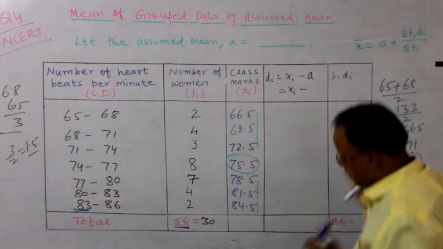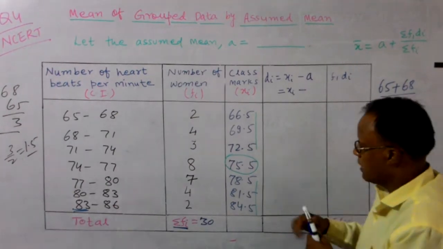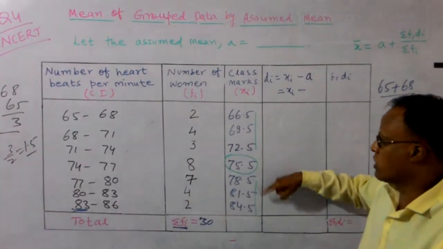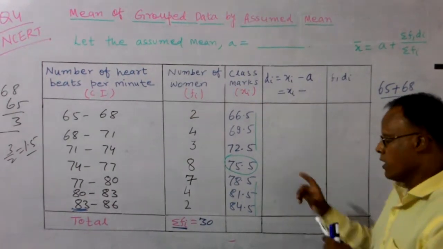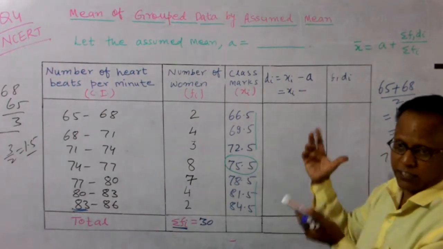Suppose there was one more number here. If the total number of class marks is an even number, then you get two values as the mid value. So it is your choice. You can assume any one. Why? Because our answer comes out between these two values. Then in that case, the mean.